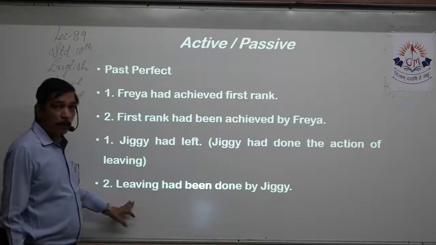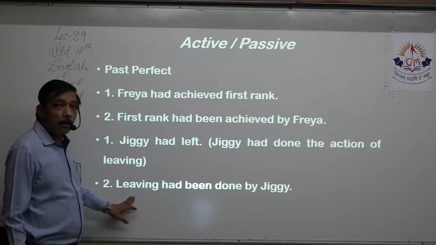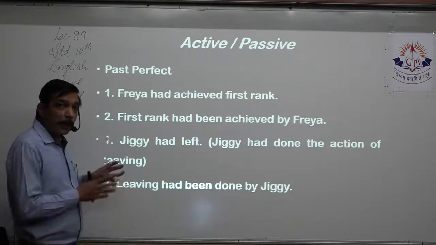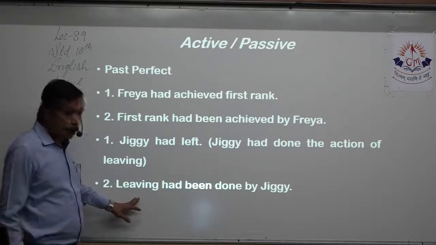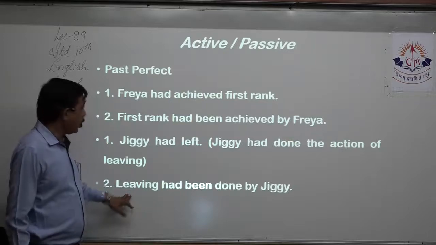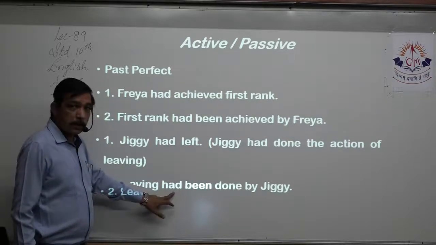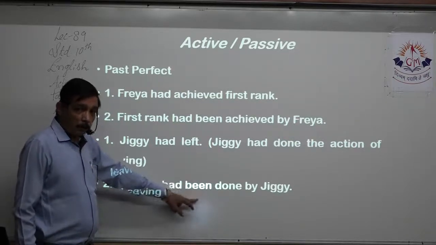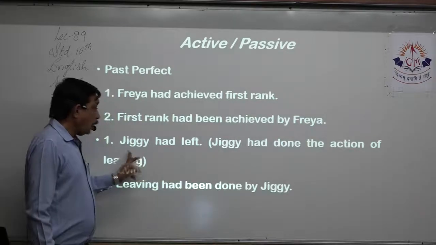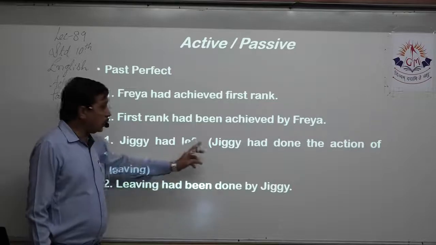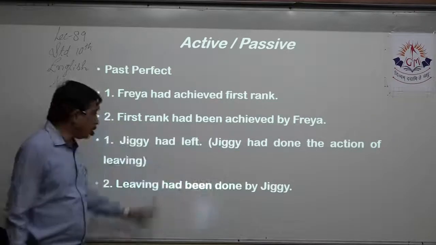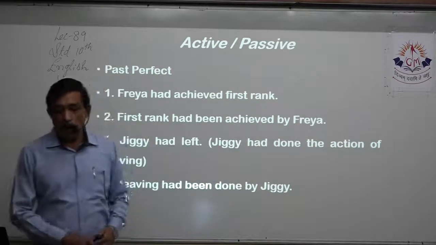So here, leaving. I can make leaving by adding ing to leave and make it a gerund, then I can use it as a subject. So leaving, had remains as it is, been, form of the be, been. Now had been what? Done, past participle. Yes, the action had been done by him, so done. By whom? By Jiggy.